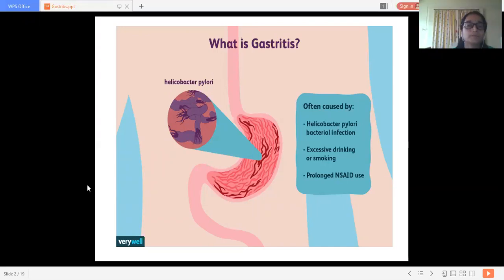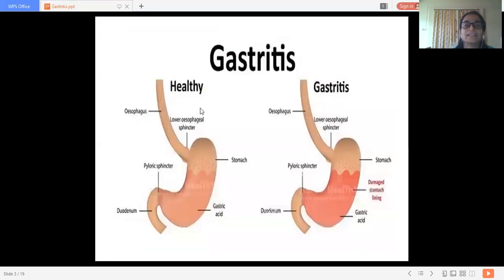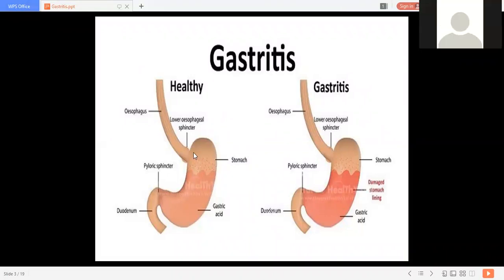Now here you can look at the healthy stomach, how it looks, and the gastritis, the stomach with inflammation. So here the esophagus, then the lower esophageal sphincter, there is no affection in these two.